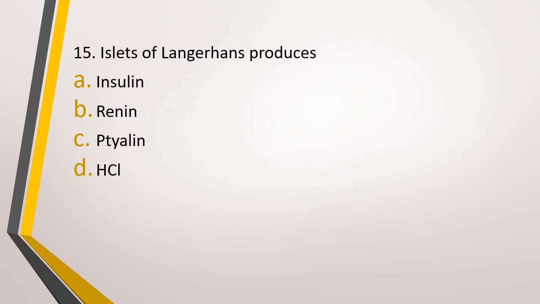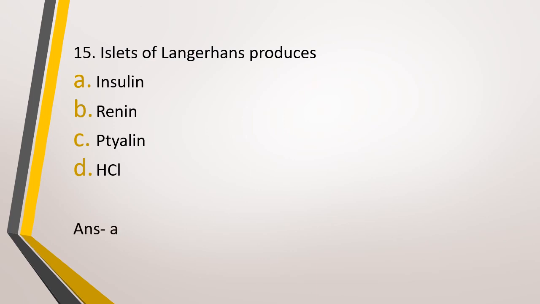Question number 15. Islets of Langerhans produces option A, insulin, option B, renin, option C, ptyalin, option D, HCl. Islets of Langerhans produces. The correct answer is option A, that is insulin.